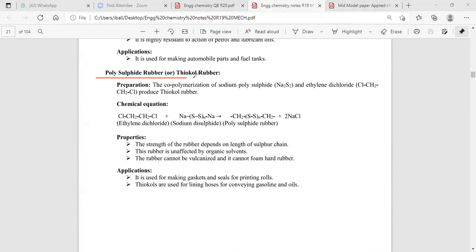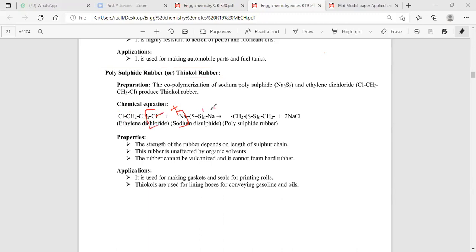Polysulfide rubber is a combination of ethylene dichloride and sodium disulfide. Ethylene dichloride is 1,2-dichloroethane, with chlorine on each carbon. When sodium disulfide is treated with ethylene dichloride, sodium is taken as Na+ and chlorine as Cl-.